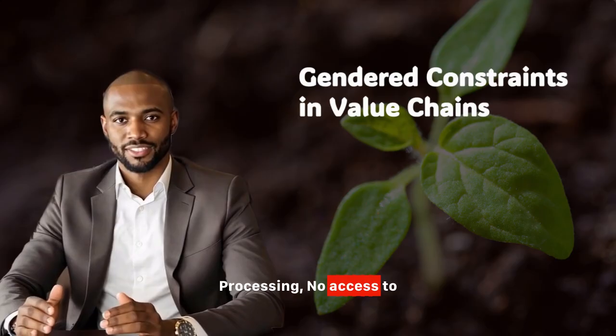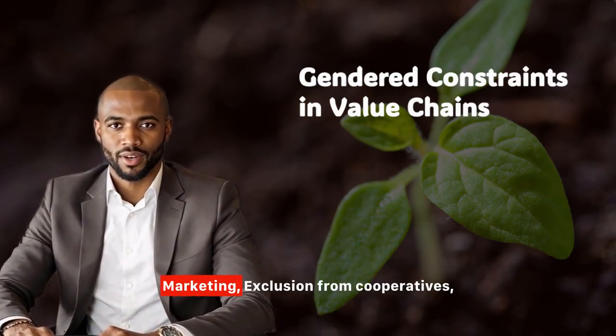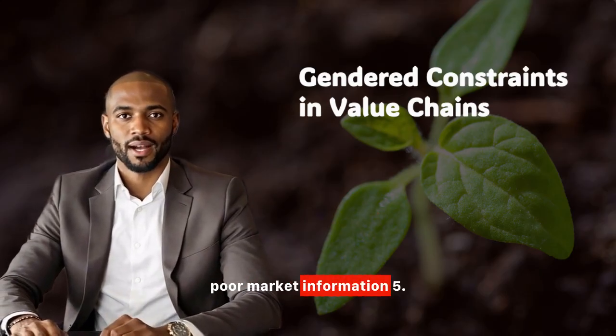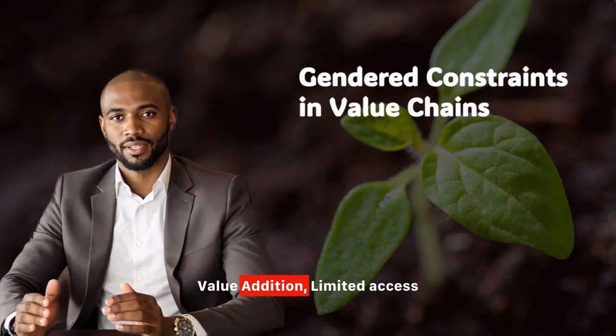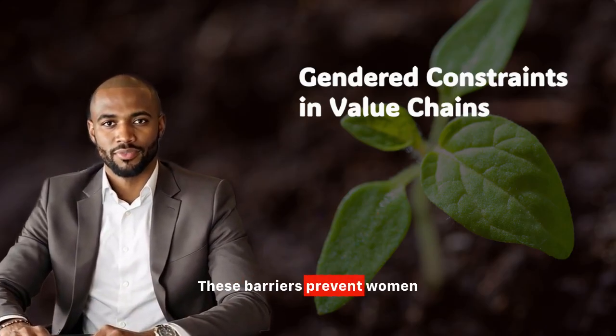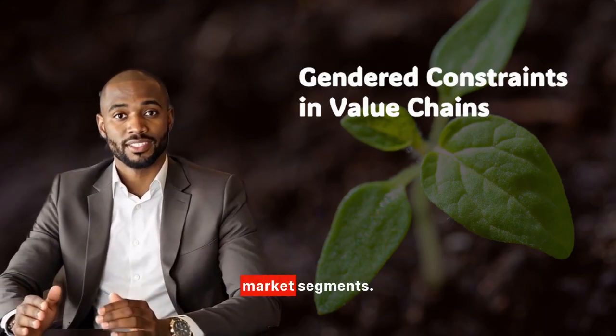Processing: no access to technologies, unsafe work conditions. 4. Marketing: exclusion from cooperatives, poor market information. 5. Value addition: limited access to training, capital, or branding. These barriers prevent women and youth from scaling operations or accessing profitable market segments.